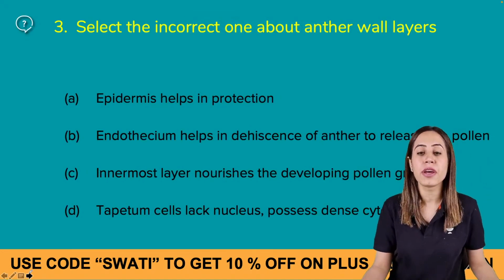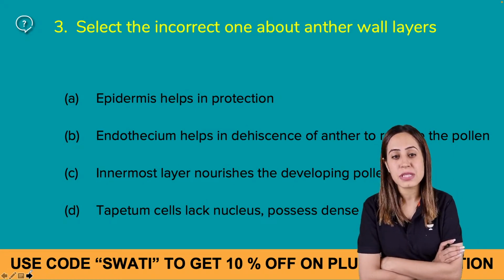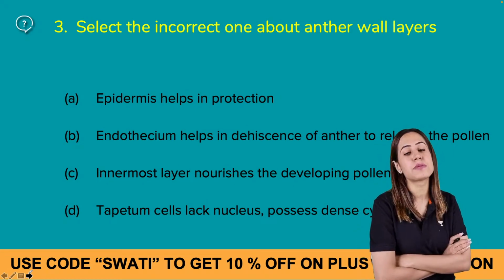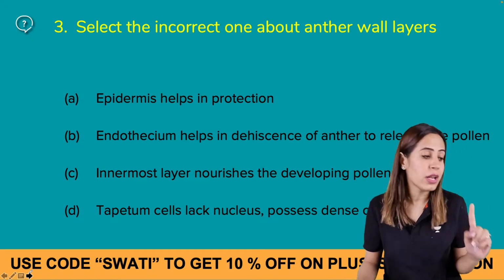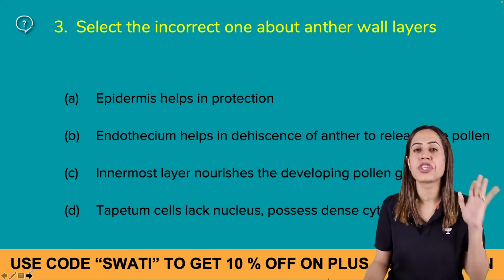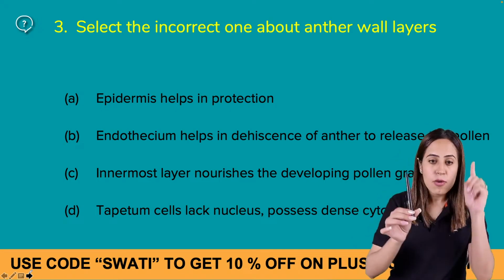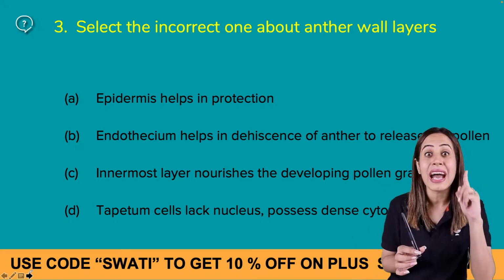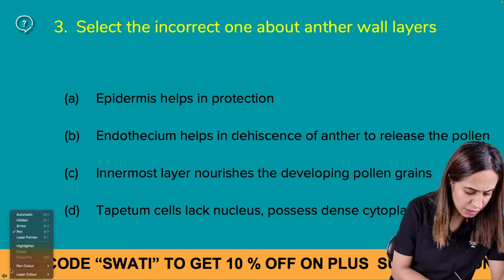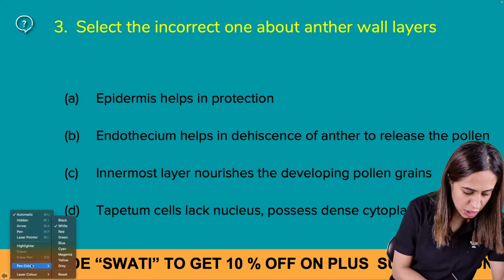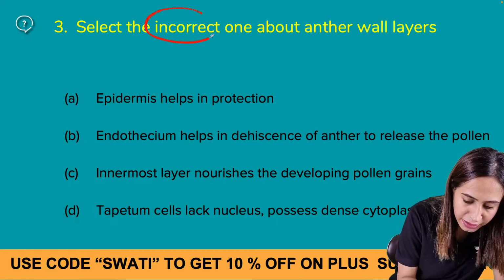Now the next question where you have to tell me the answer. Endothecium helps in protection and epidermis helps in protection. You have to find, first of all, in the NEET examination, whenever there is a question asked, you have a pencil, or you don't have a pencil in the NEET examination, you have a pen. What you have to do, the first thing you have to highlight is what is asked in the question. So what is asked in the question, look here, you have to highlight like this, incorrect.